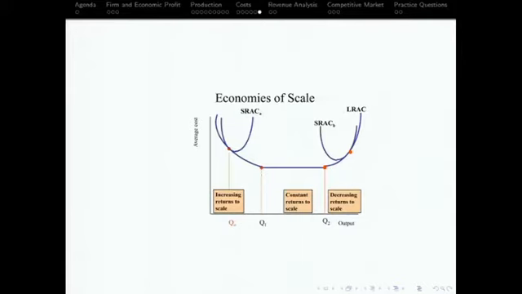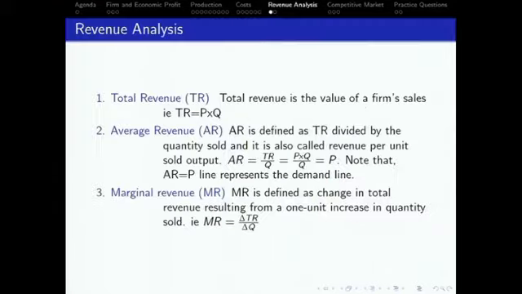But when we talk about decreasing return to scale, if you increase all of your inputs by 10%, your output increases less than 10%. In that case, your cost per unit actually goes up. That's why average cost goes up. In the constant return to scale, it will reach the minimum point, because however much proportion you increase your input, your output increases in exactly the same proportion. Clear? Again, it comes from the increasing or decreasing return to scale.